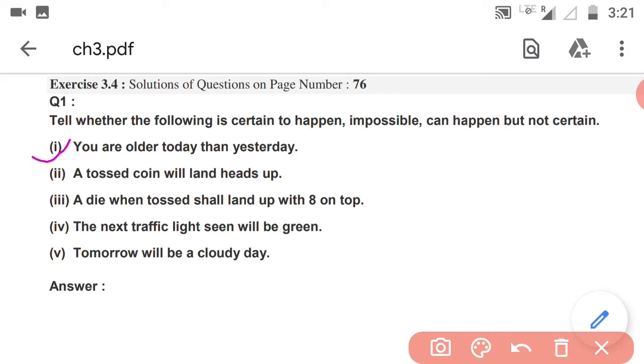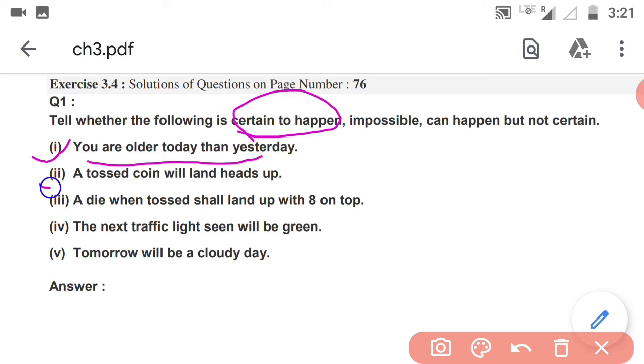First one: you are older today than yesterday. Did you understand this line? Older means you are older than yesterday or not? Yesterday if you were 12 years and 2 days, today you will be 12 years and 3 days. That means you are older by 1 day, isn't it? So it will be certain to happen.